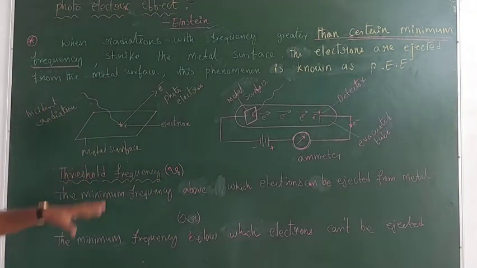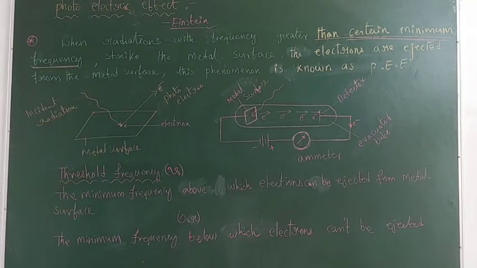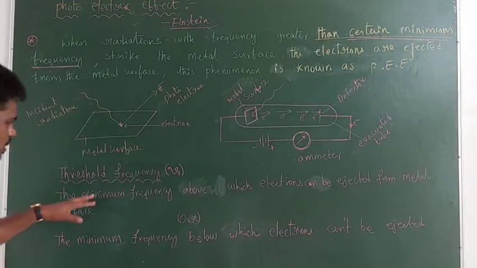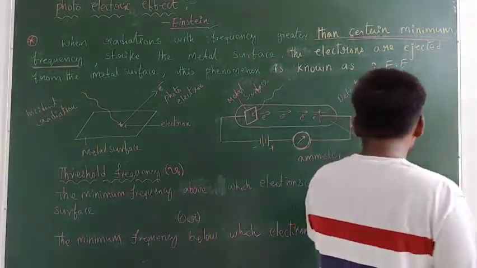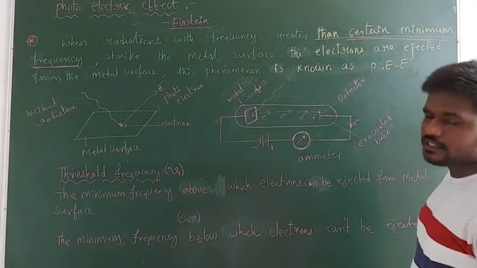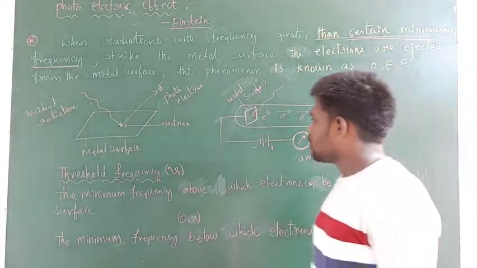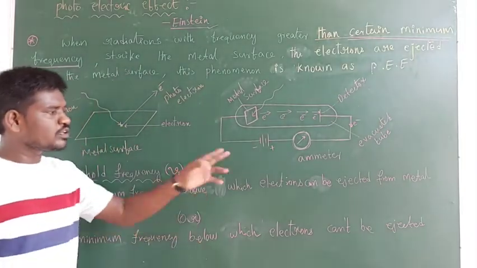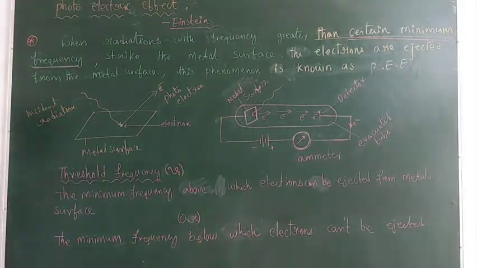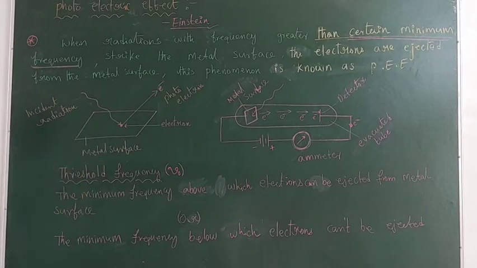So what is this threshold frequency, or minimum frequency? The minimum frequency above which electrons can be ejected from the metal surface is known as the threshold frequency.